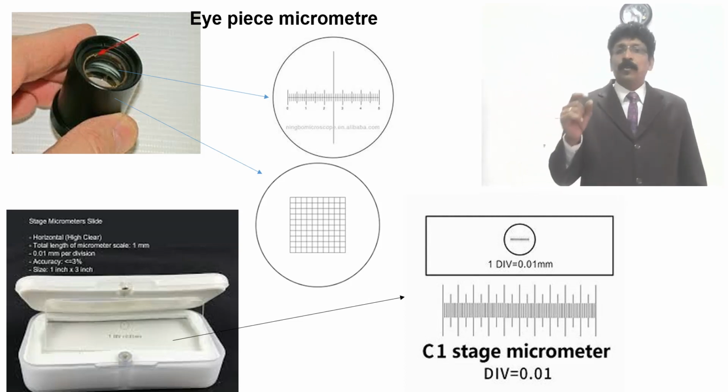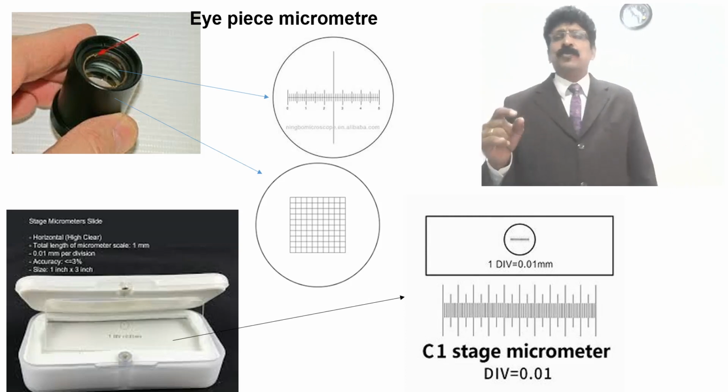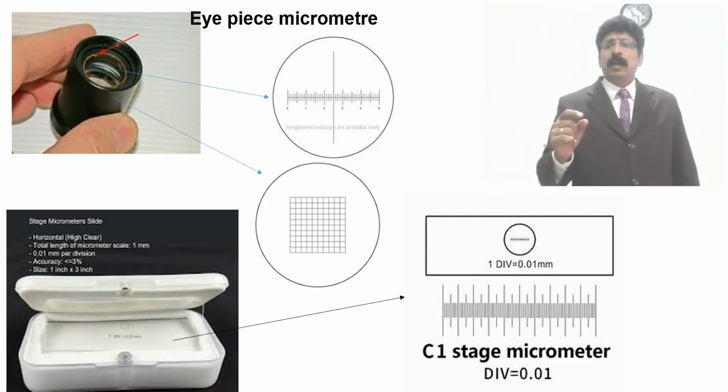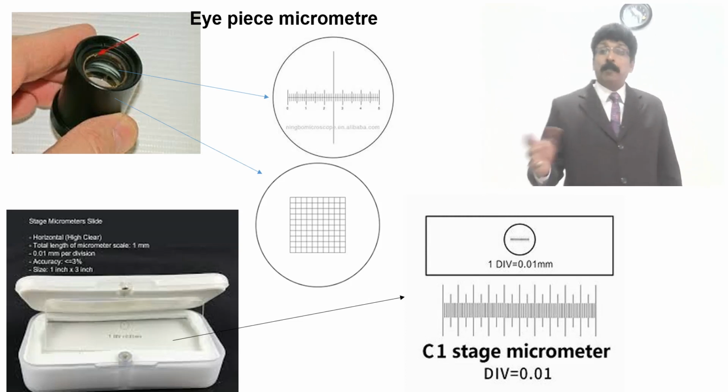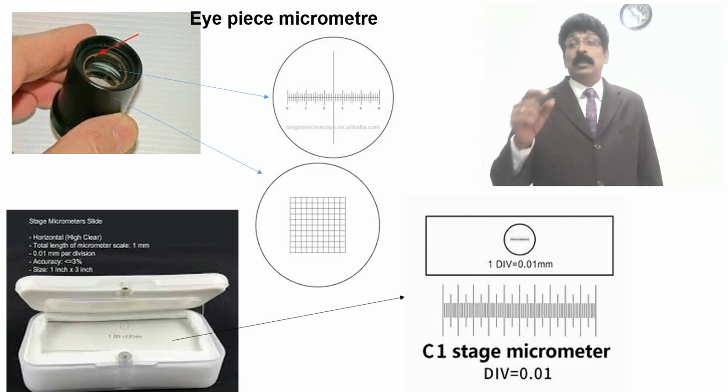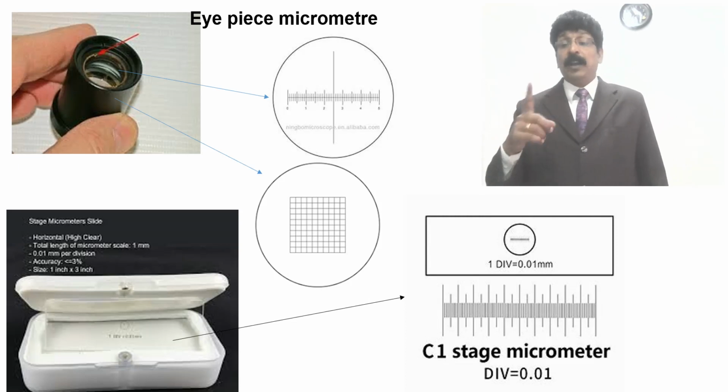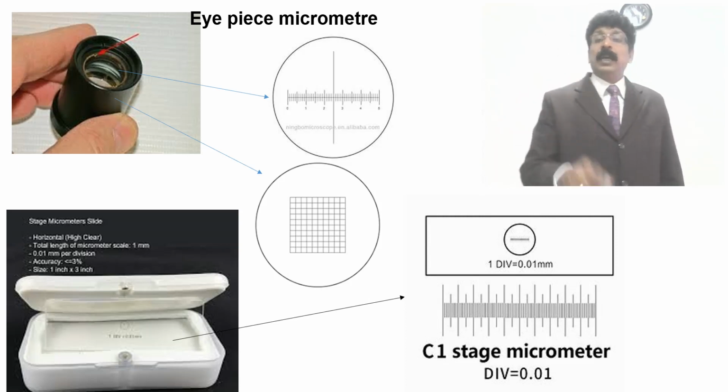The same system we can use for starch size, fiber length and width of the fiber, but calibration plays a major role. Drawing one square, that is camera lucida, is different.